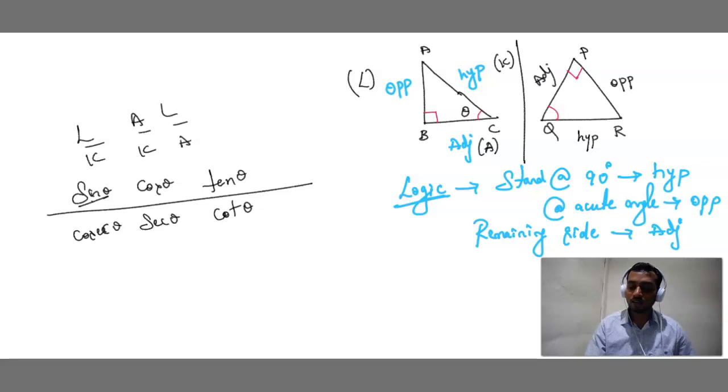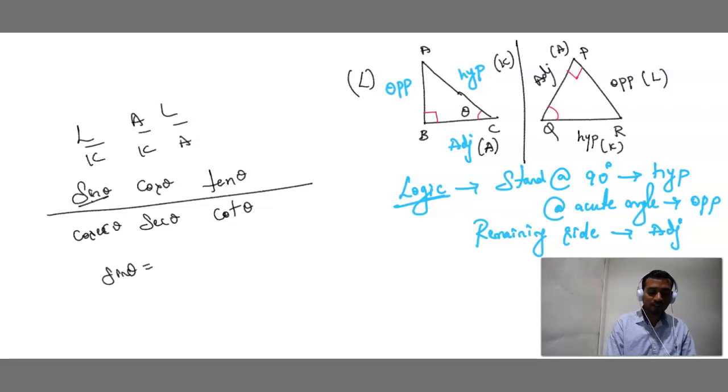See children. First word is A, adjacent. This is also A. Then you write here K, then you write here L. Simple. If it is sine theta, what is the logic? L by K. But in exam, don't write L by K, just imagine. You should write in place of L, opposite, and in place of K, hypotenuse.